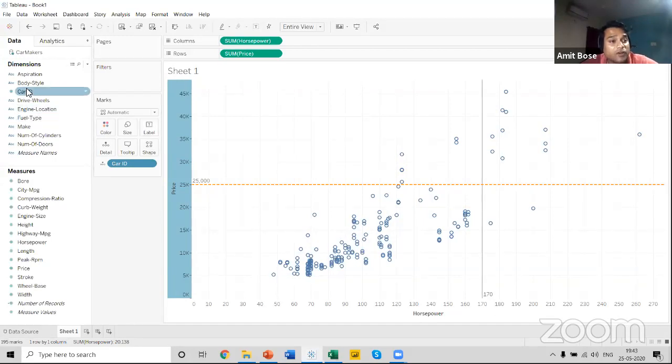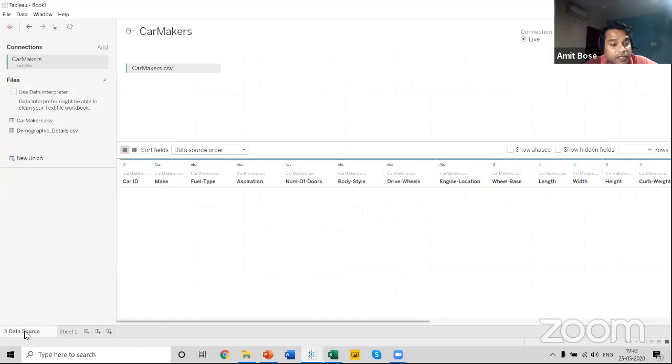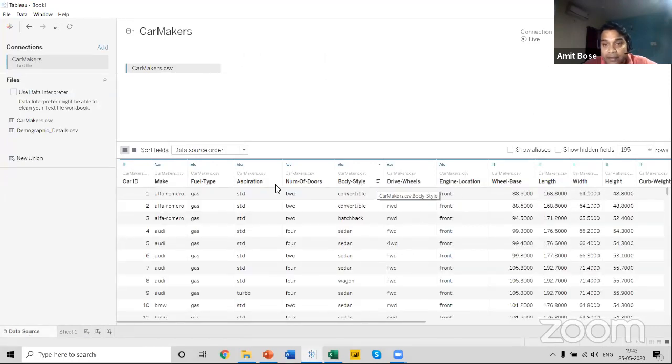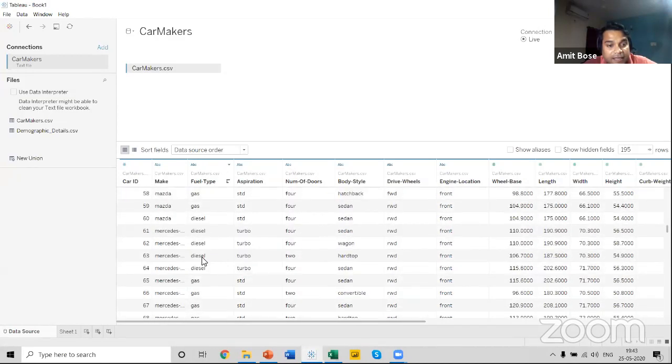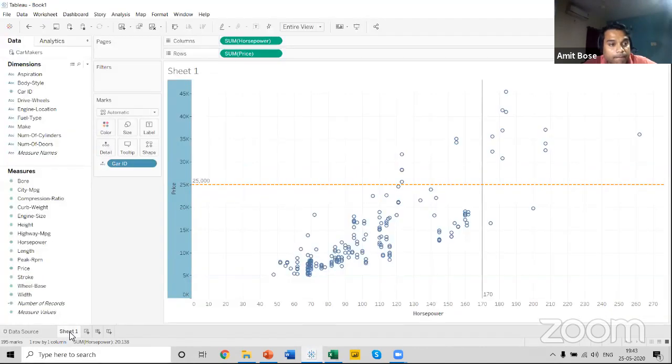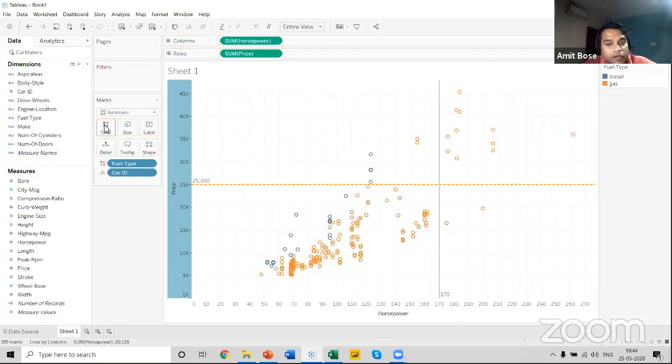How? There is an option in the dimension section called fuel type. If I show you the data source, in the fuel type option, you can see there are two options. One is gas, and the other is diesel. So gas is for petrol and diesel is a different segment of fuel. What I can do is bring the fuel type into the color section. So this is one of the options you can see.